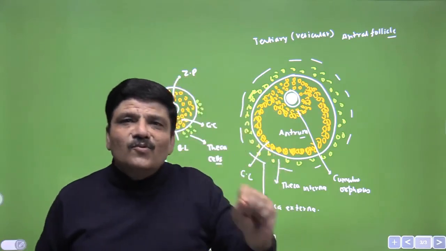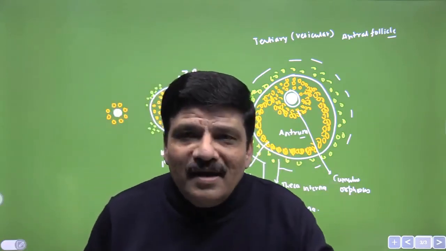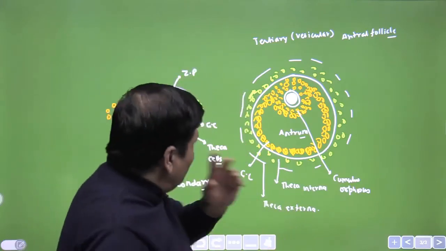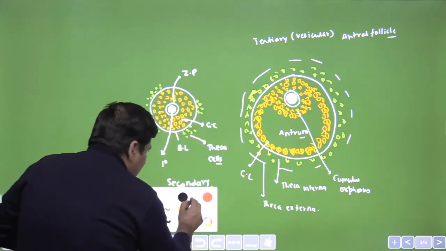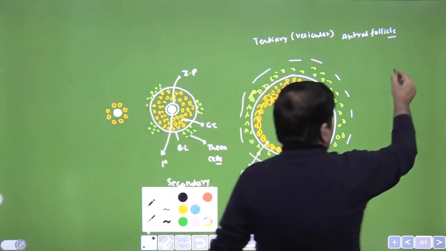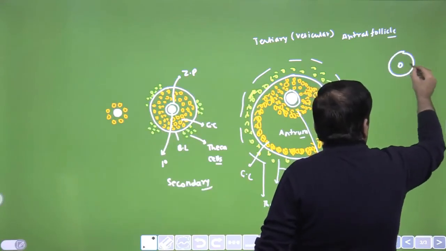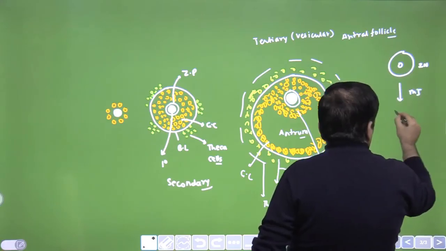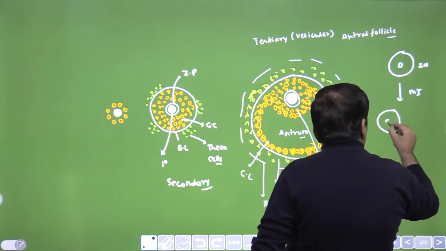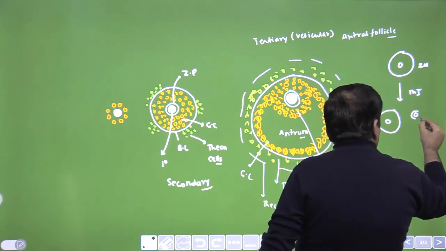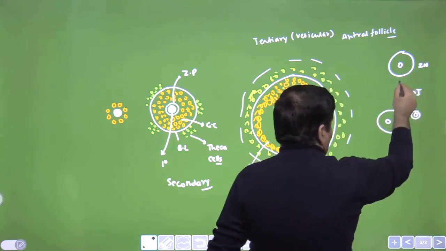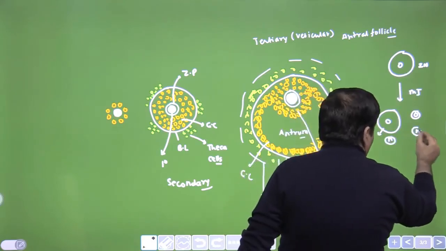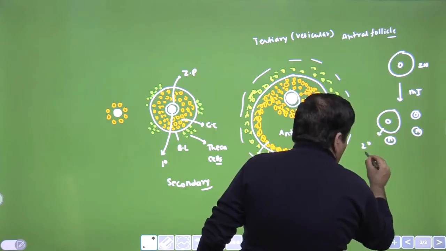I am not yet commenting on the oocyte, because it is at this stage that the primary oocyte completes meiosis 1 and results in the formation of two cells. The primary oocyte, which is a diploid cell with 46 chromosomes, undergoes meiosis 1. This is the reduction division, and it results in the formation of two unequal cells. One of the cells retains the majority of the cytoplasm of the mother cell. This cell, though haploid, would be called a secondary